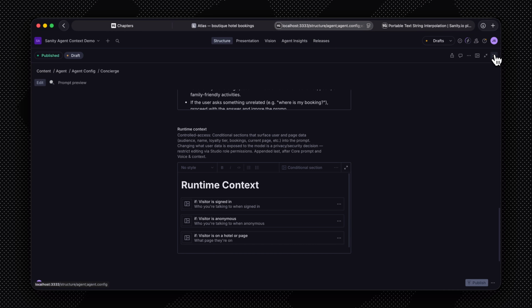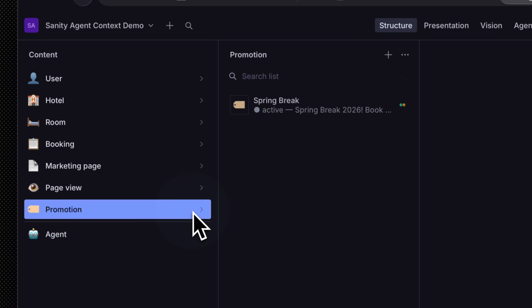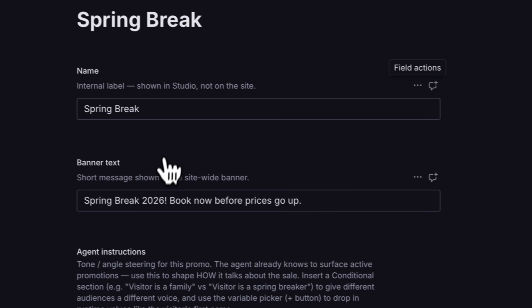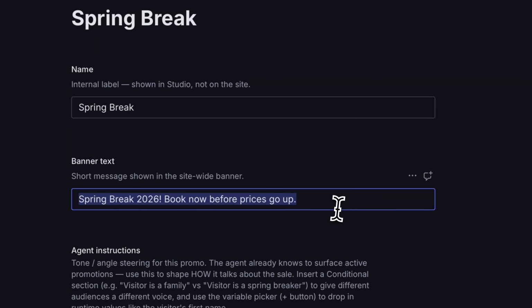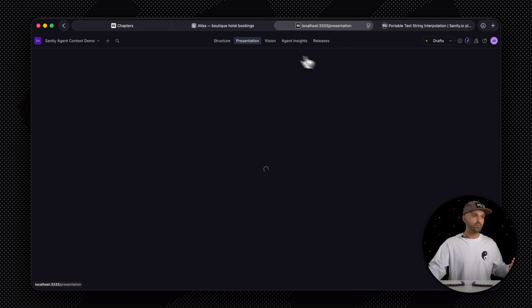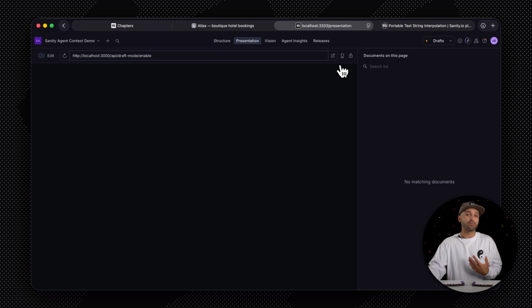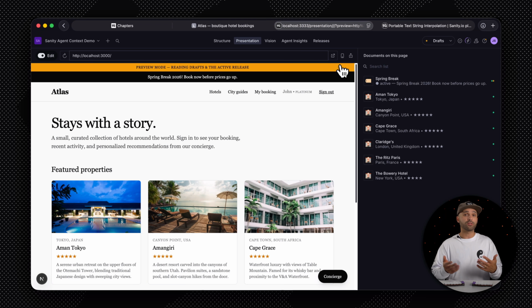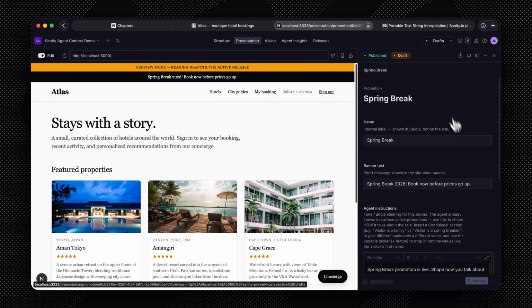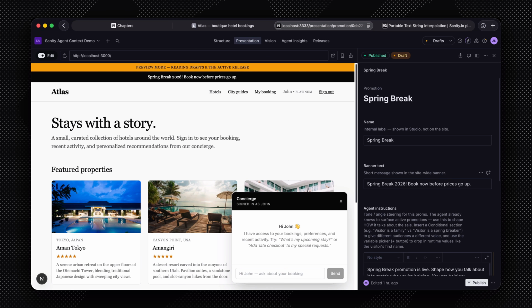Let's head back over to Sanity Studio, where we're going to open our promotion document. These are just typical promotions that we might run, for example, Spring Break, where we control the banner text at the top. And I could switch to presentation mode so we can preview the changes as we go. This is something very important for editors, so they're not guessing how this agent's going to behave. They can actually change the documents on the right and see how the agent responds on the left on their site. In here, we're able to define how the agent should talk for this given promotion.